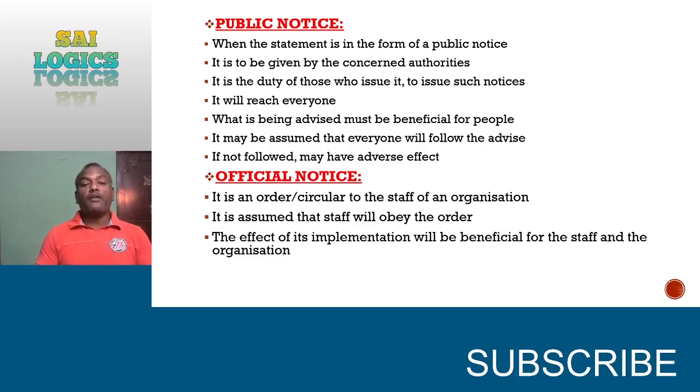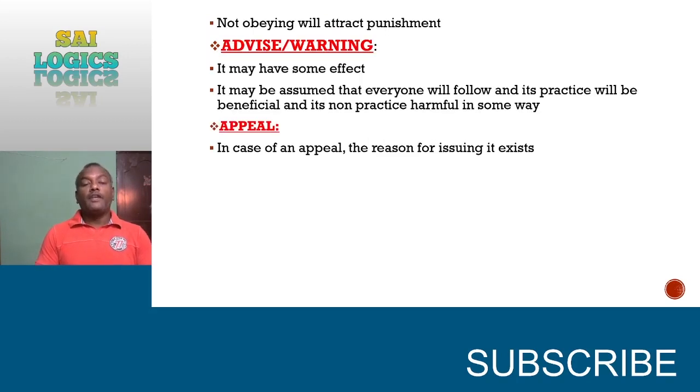So before issuing the order and circular, the management would have made an assessment whether it is useful to the staff and the department or organization or not. Once it is decided that it is useful, then only they will give the order. And if any subordinates are not willing to obey the order, then definitely the management will have no hesitation to take action and punish them accordingly. So that is about official notice.